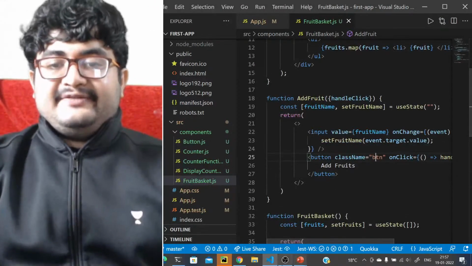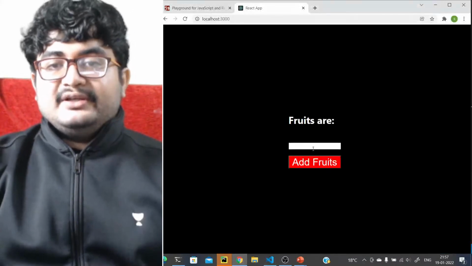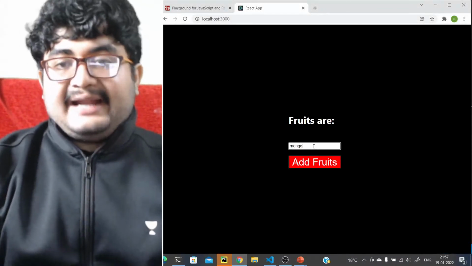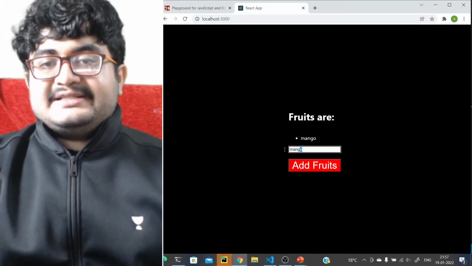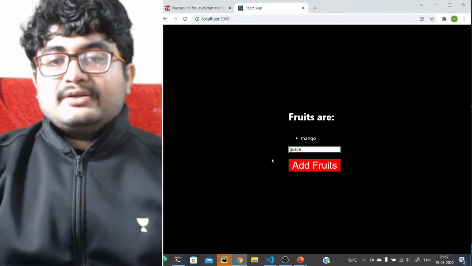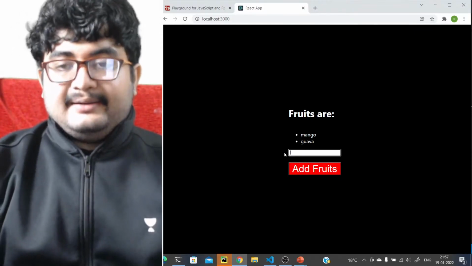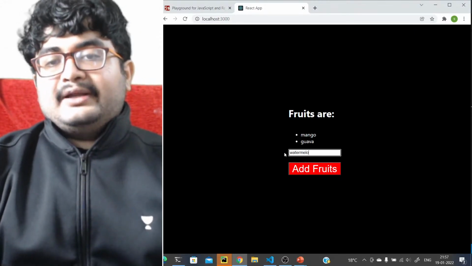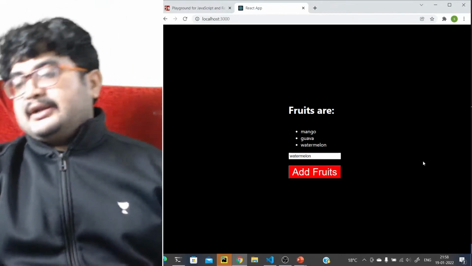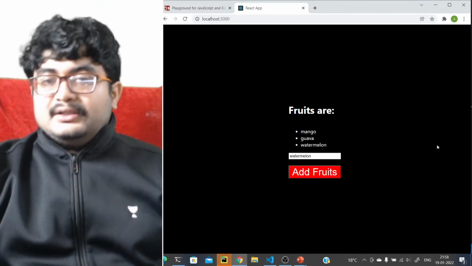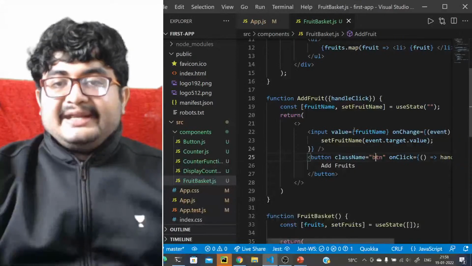Now let's see if this is working. So we have saved this. Okay, add fruits. Let's say, let's add mango. So we'll click on add fruit. It is adding mango. Let's add guava. So let's click on add fruit. It is adding guava. Let's add, let's say, watermelon, right? Watermelon. If we click on add fruit, it is adding watermelon. So this is how we can create a simple fruit basket.